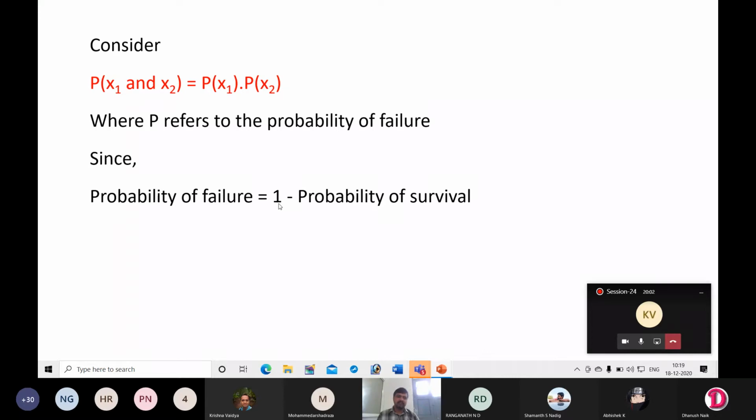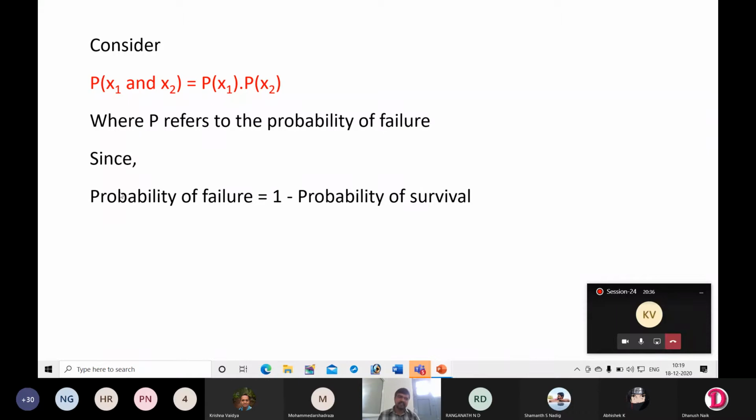Probability of failure is equal to 1 minus probability of survival. If you consider the overall probability, that will be equal to 1. If you add the probability of failure and the probability of survival, that will be equal to 1. Based on that, you can write probability of failure is equal to 1 minus probability of survival. Similarly, you can also write probability of survival is equal to 1 minus probability of failure. Both are possible, so you can consider both.